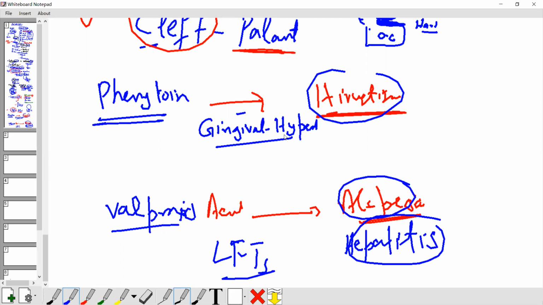Another issue in the fetus: phenytoin can cause neural tube defects. Valproic acid can cause neural tube defects. Carbamazepine can cause them too. Why? Because they also consume folic acid.